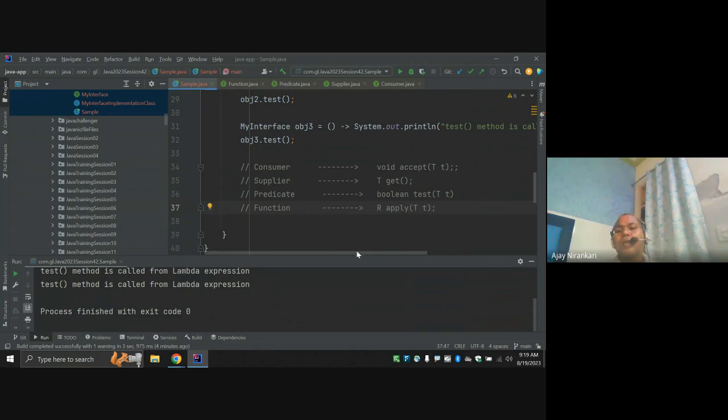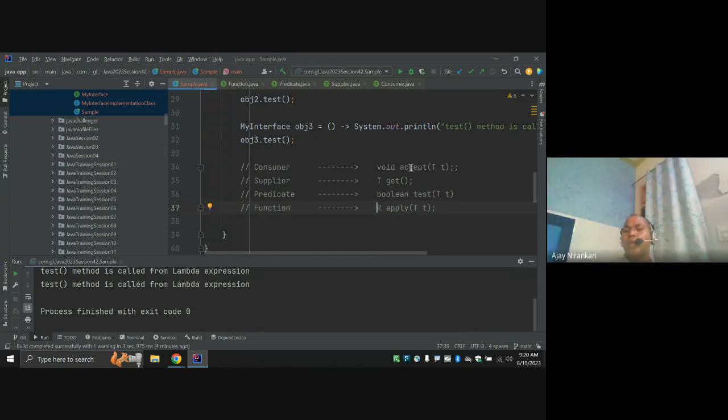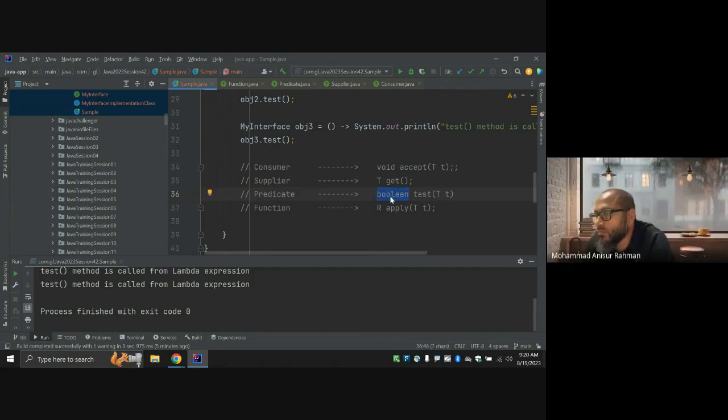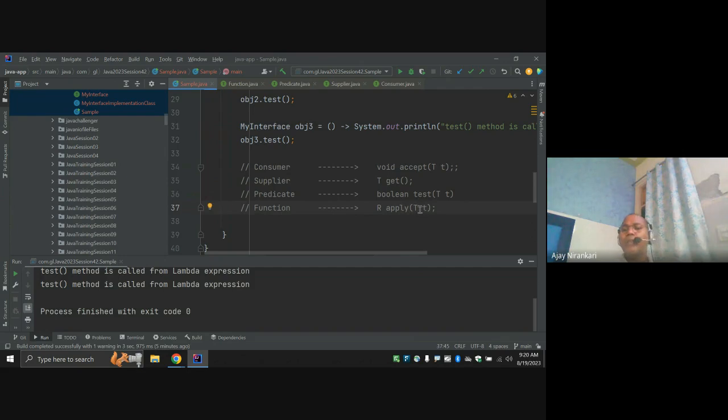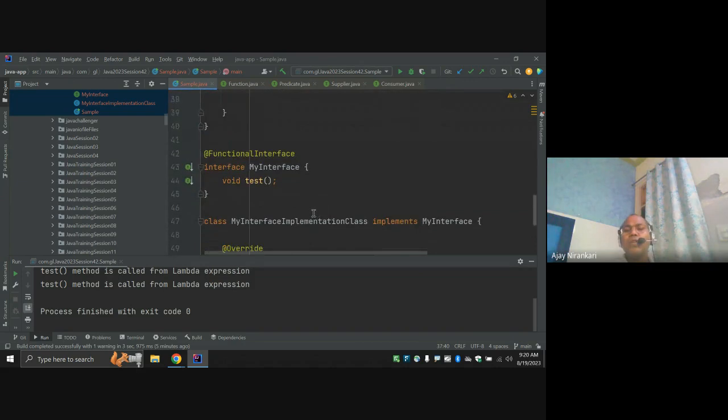Generally, whenever sometimes you want to implement a single abstract method, notice my intention here: sometimes you want to write a method that takes input and does not return anything. Sometimes you write a method that doesn't take any input but returns a value. Sometimes you want a method that takes input but returns a Boolean result. Sometimes you want to take one input and return another output.